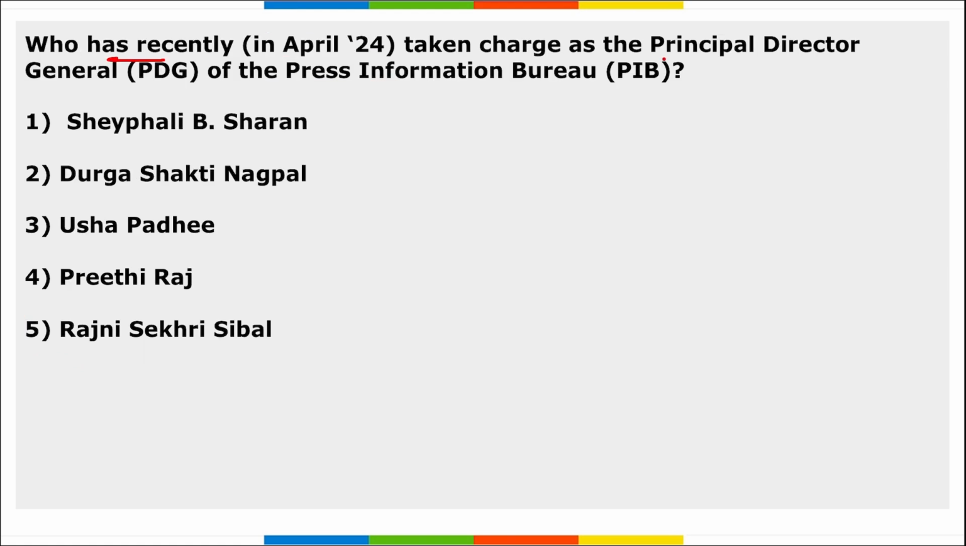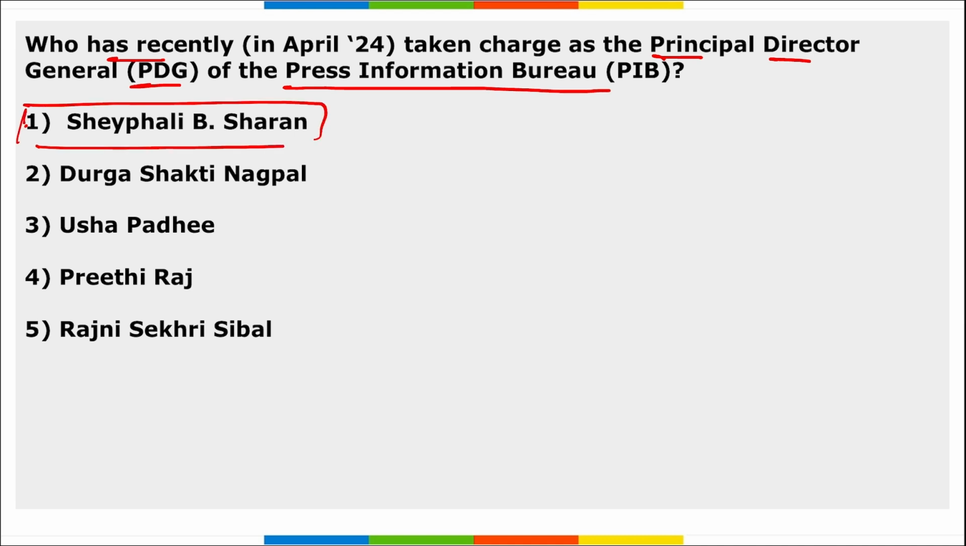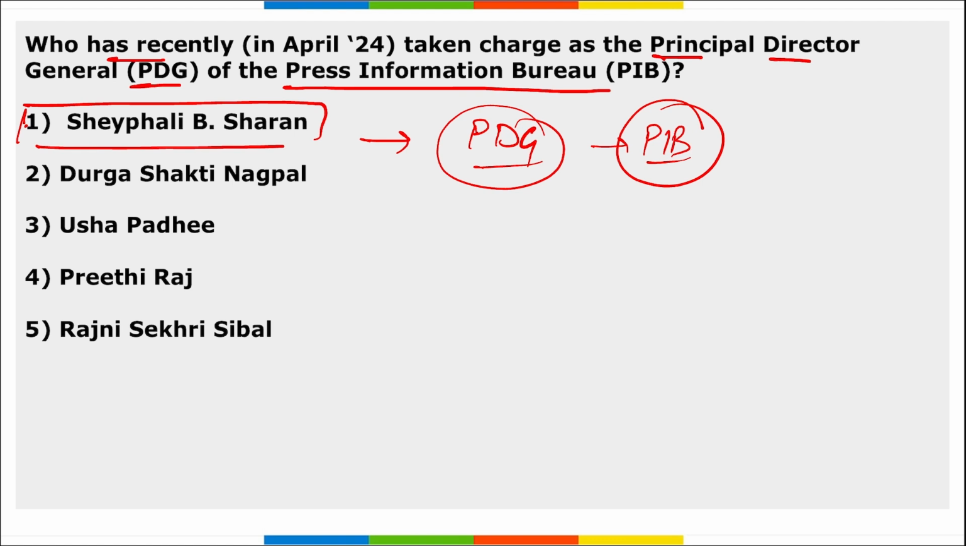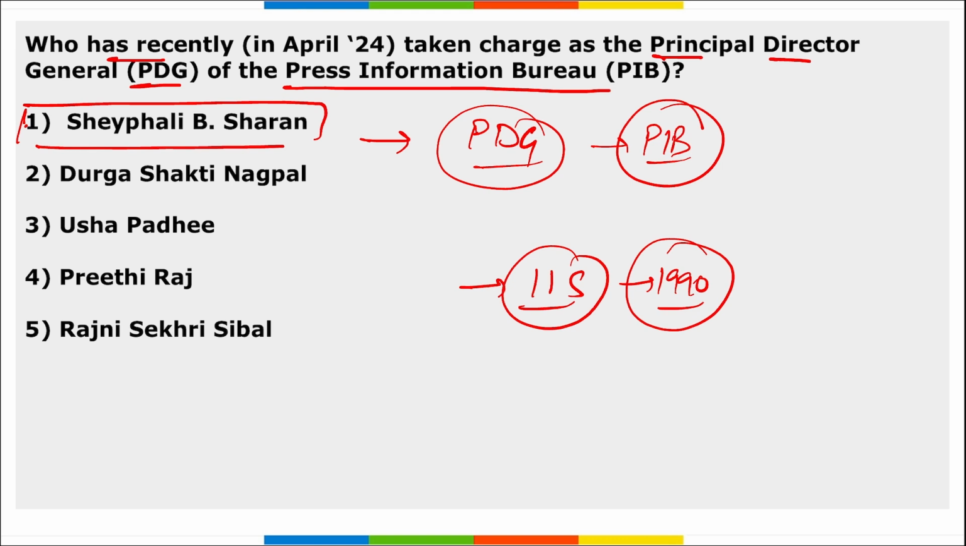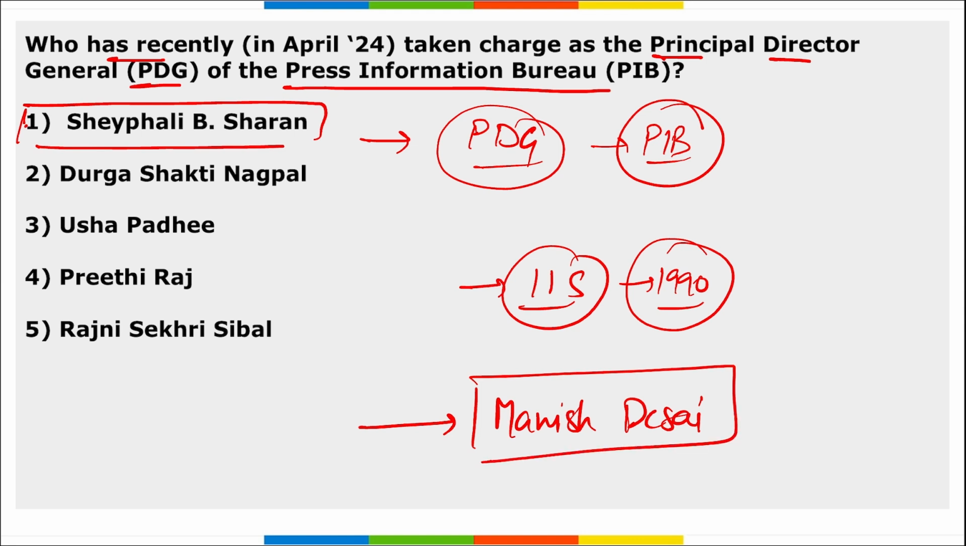Next, who has recently taken charge as the Principal Director General of the Press Information Bureau, that is PIB? So Shefali B. Sharan has taken charge as the Principal Director General of PIB, that is Press Information Bureau. Take a note of this, right? And Shefali Sharan is an Indian Information Service officer of the 1990 batch, correct? And she became the 5th woman officer to lead the Press Information Bureau. She will be succeeding Manish Desai.